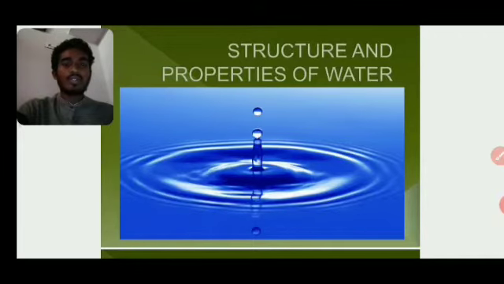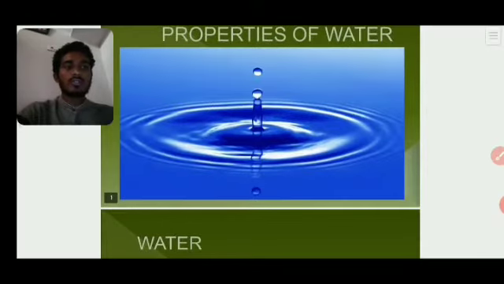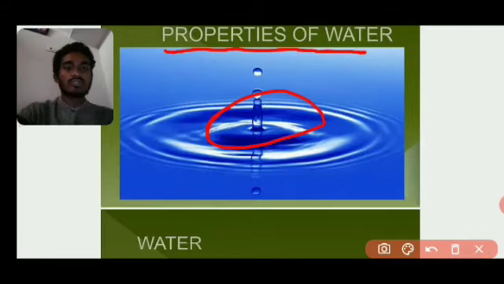Why do we call it a universal solvent? Because water can be used in many ways. Today I would like to say a few words about the basic needs of water, its properties, and the structure of H2O molecules. Now we'll see the properties of water, what the chemical formula of water is, and how it is useful for us.